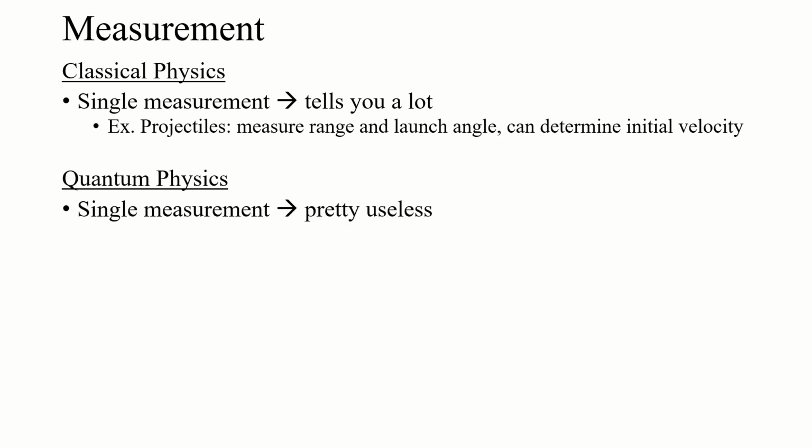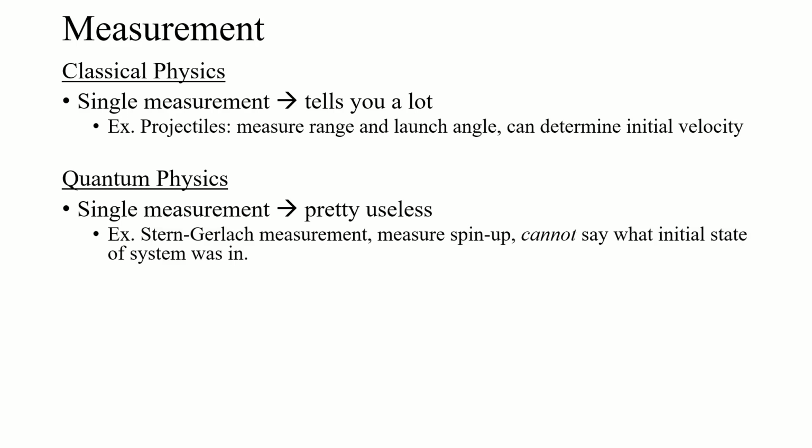Quantum mechanics is a very different situation. A single measurement is actually pretty useless. The example we've been using throughout this course so far is the Stern-Gerlach experiment. If you make a measurement of a spin 1/2 particle using a Stern-Gerlach analyzer and find, say, that it was spin up, that really doesn't tell you anything about the initial state.